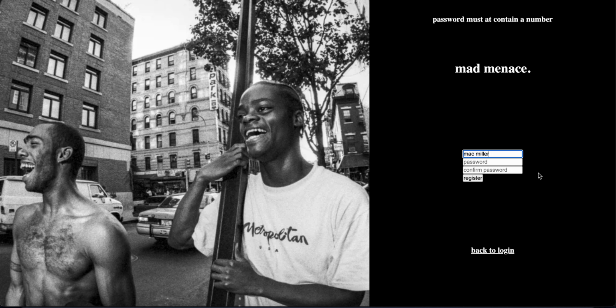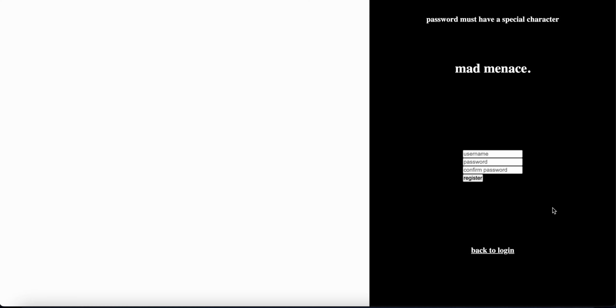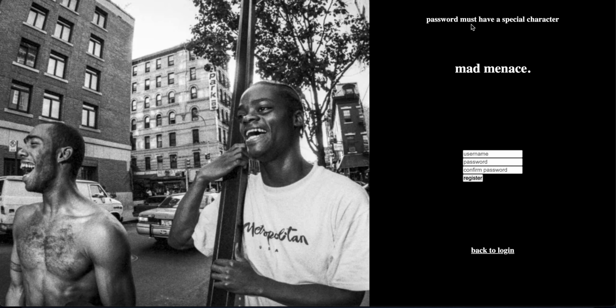So Mac Miller, and then we'll do Mac Miller 45, and then Mac Miller 45. Do that. Password must have a special character. So Mac Miller 45$. We're going to leave this blank, see what happens.